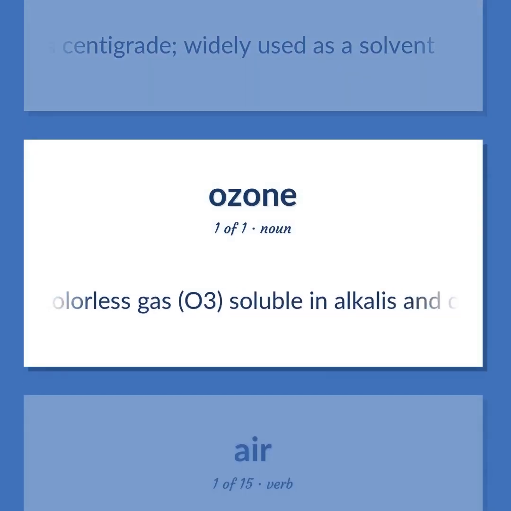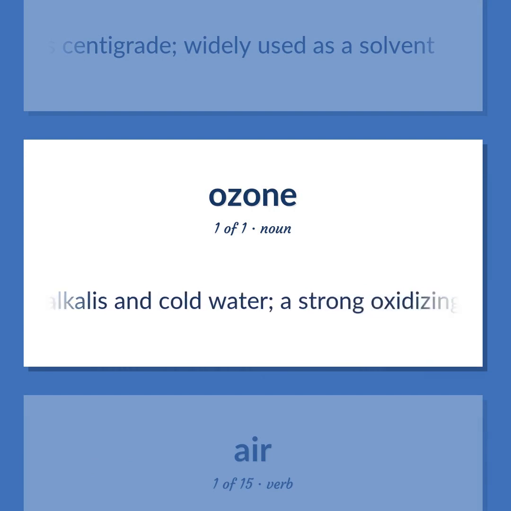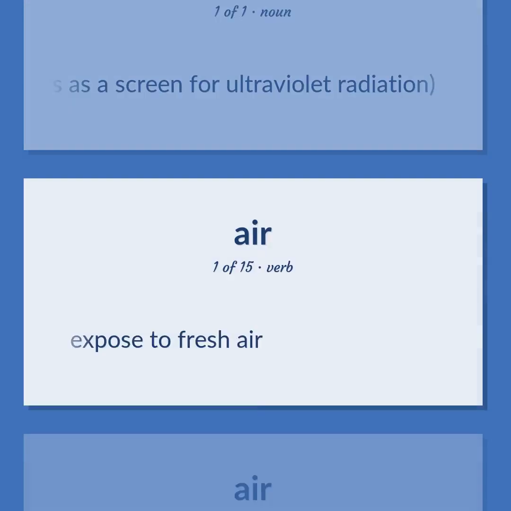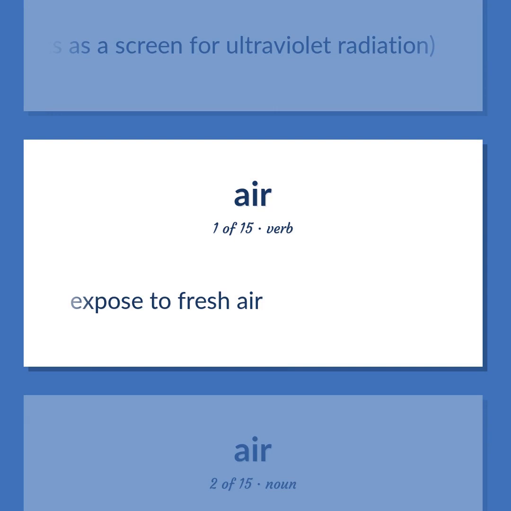A colorless gas, O3, soluble in alkalis and cold water. A strong oxidizing agent. Can be produced by electric discharge in oxygen or by the action of ultraviolet radiation on oxygen in the stratosphere, where it acts as a screen for ultraviolet radiation. Exposed to fresh air.